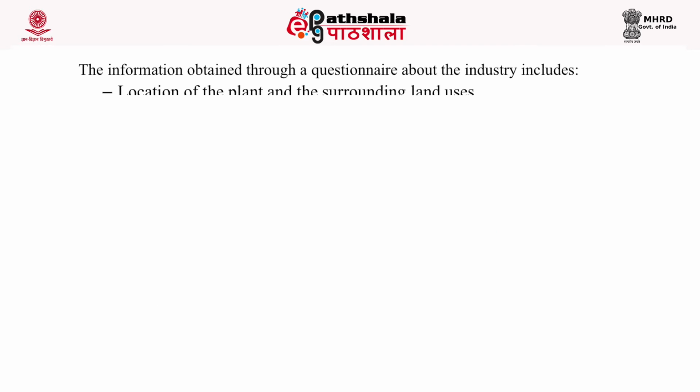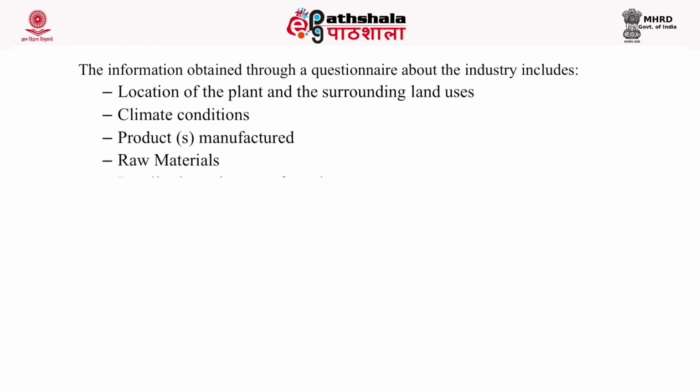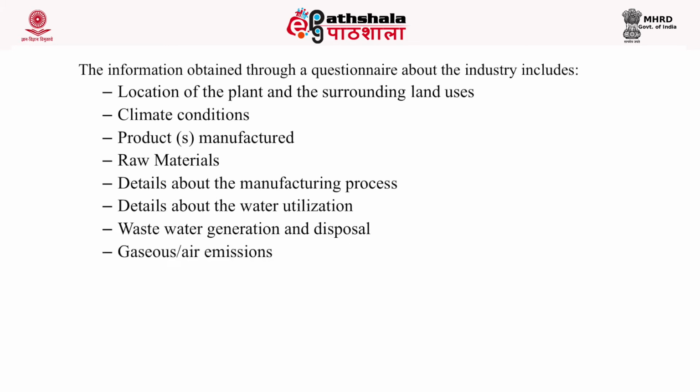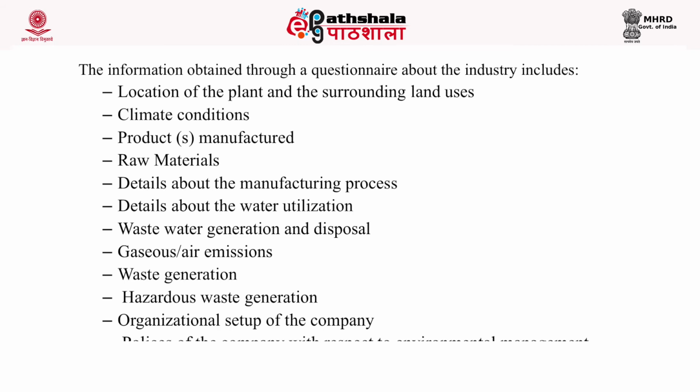The information obtained through a questionnaire about the industry includes location of the plant and the surrounding land uses, climate conditions, product or products manufactured, raw materials, details about the manufacturing process, details about the water utilization, wastewater generation and disposal, gaseous or air emissions, waste generation, hazardous waste emission, organizational setup of the company, and policies of the company with respect to environmental management.